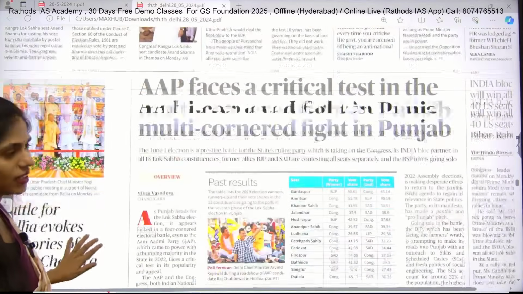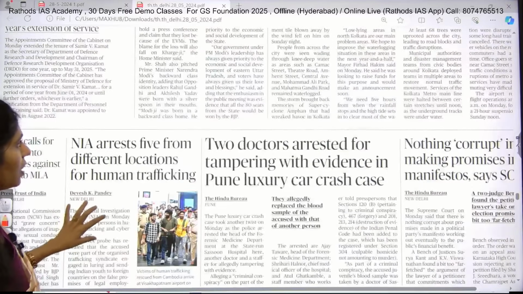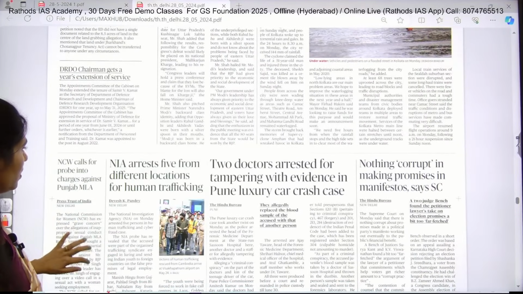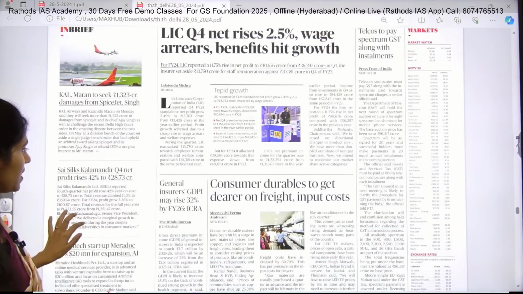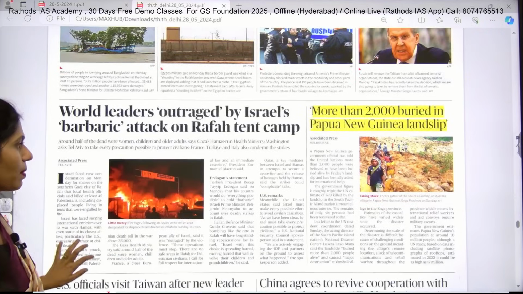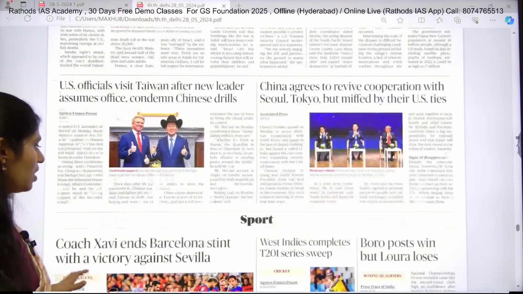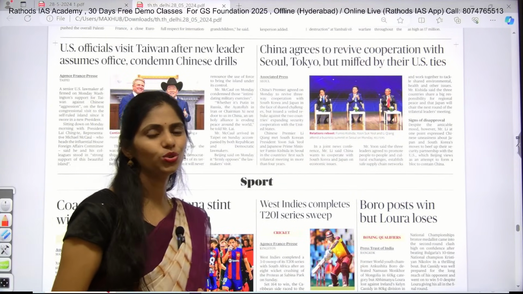Leave this election page, it is not at all useful. And on the business page also there is nothing much important. On the world page I discussed the Papua New Guinea landslide. These are the important topics that appeared in today's Hindu newspaper.